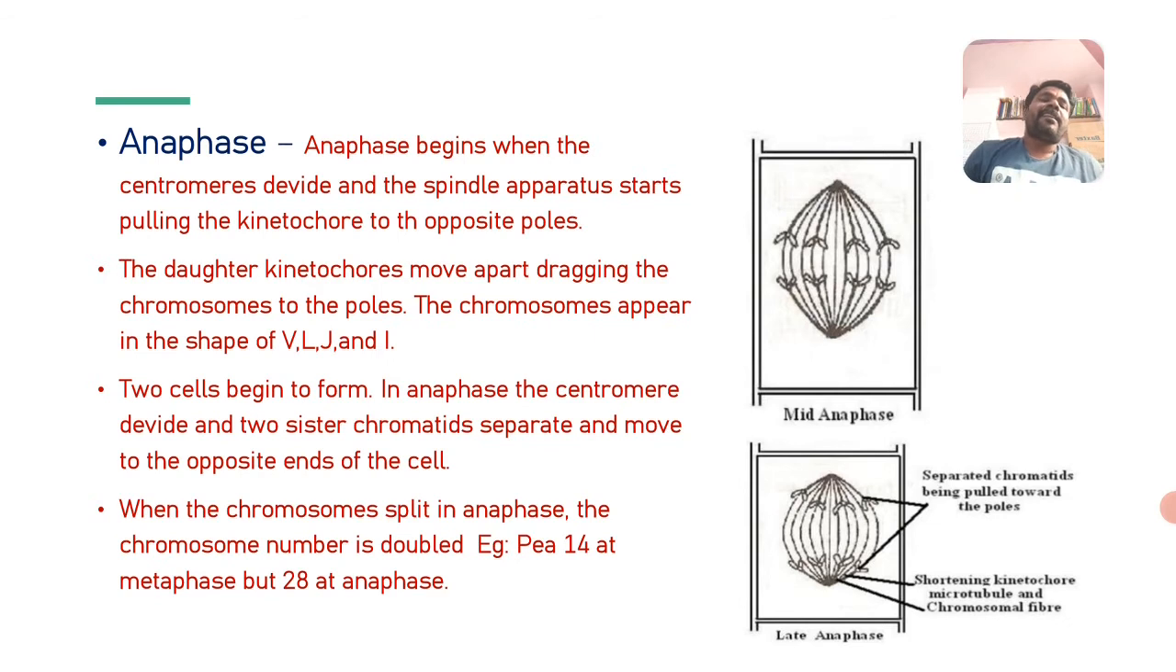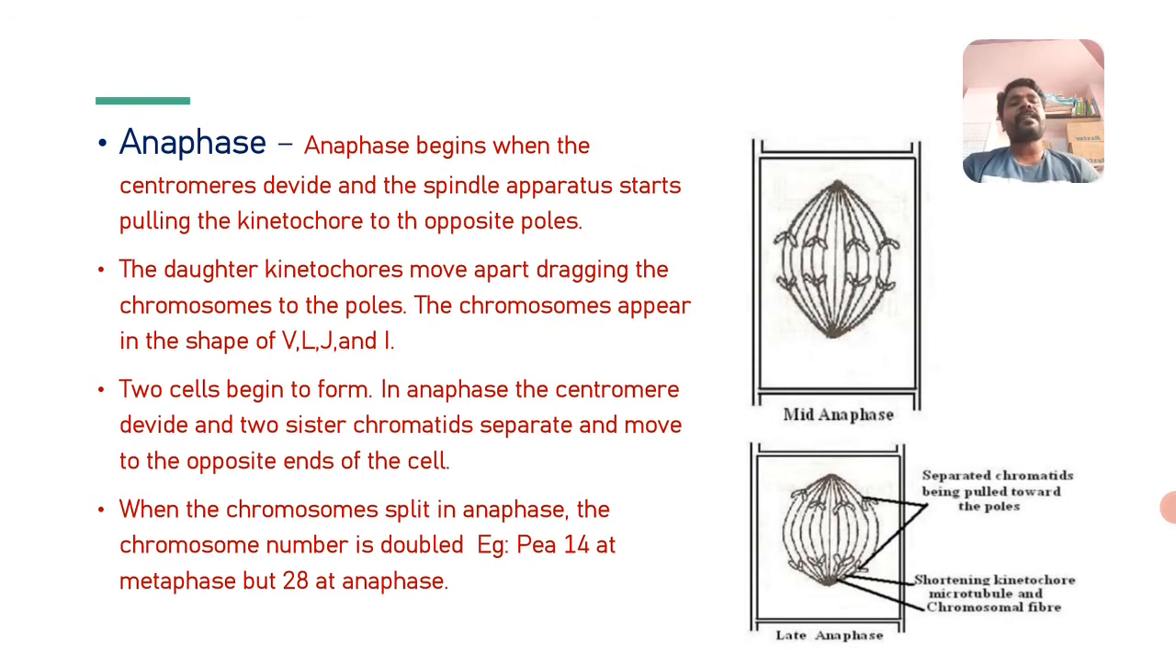One example I mentioned here is the garden pea, whose total number of chromosomes is 14. At the time of metaphase, there are 14 chromosomes. But at the time of anaphase, they become 28, because 14 chromosomes are moving towards each opposite pole. In one chromosome, it divides at the region of the centromere, and half of each chromosome moves towards the opposite pole.